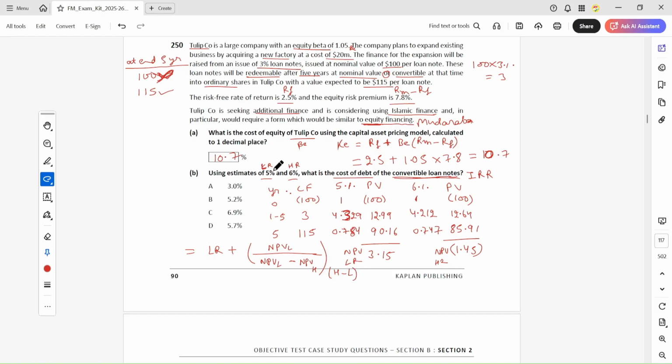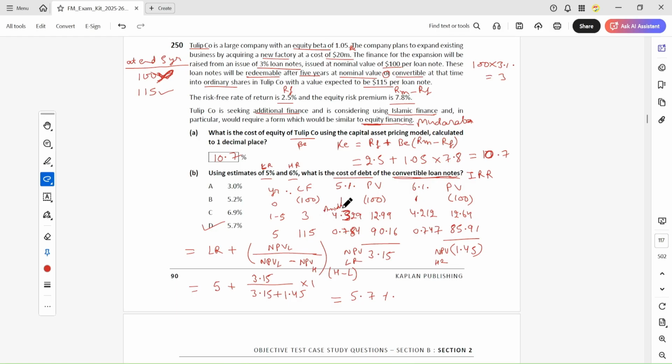The difference is 1%. So the lower rate is 5 plus NPV at lower rate, which is 3.15, and in the formula we have the minus, so minus becomes plus 1.45, and the difference of higher rate and lower rate is 1. So 5.7% is the answer.